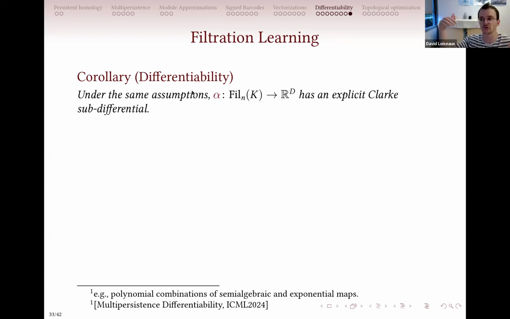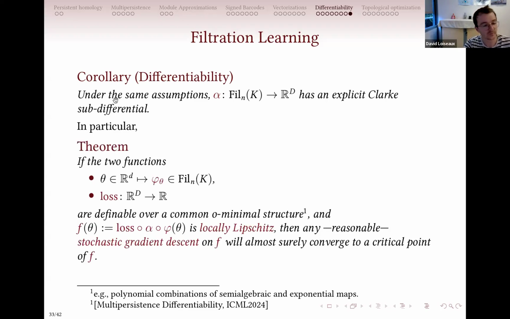The subdifferential is just the convex hull of the limits of the gradients. So it's just a way to define a gradient where you don't have one, but almost everywhere you have a gradient. And so in particular, you can apply that to a machine learning pipeline. This theorem is just an example. Imagine that you have a filtration that is parameterized. So you have a parameter theta that defines a filtration of some simplicial complex K. Then you apply your invariant alpha, and then you apply your loss, that will be your machine learning pipeline.